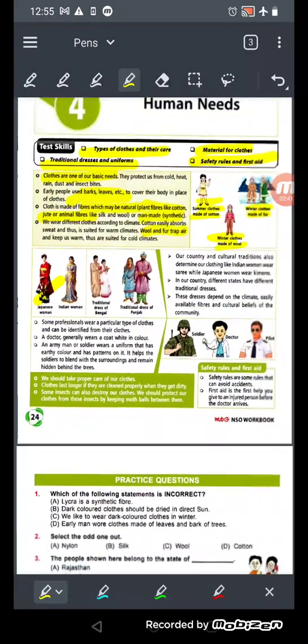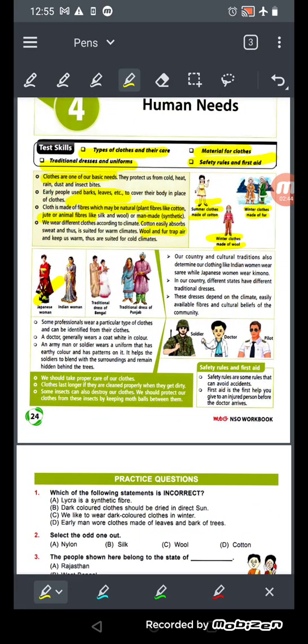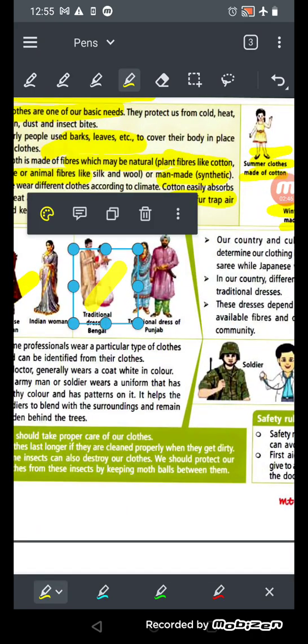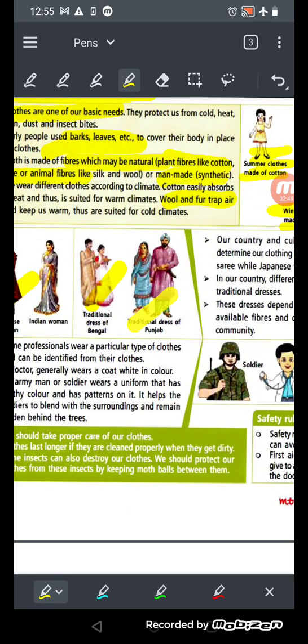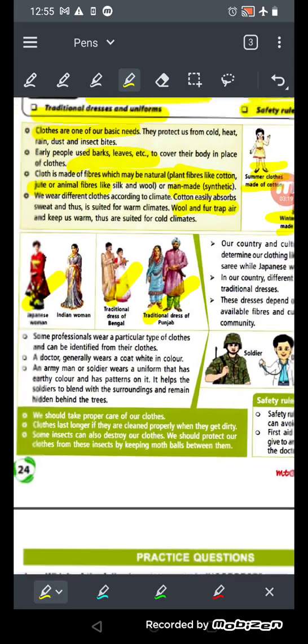And in our country, different states have different traditional dresses. As Bengal people wear Bengali dresses, Punjabis wear Punjabi kurtas and all, right? So like that only. In Gujarat, people wear different dresses, ghagra choli. In Rajasthan as well. So our country has different dresses. Like if you go to Assam, you will see that people are wearing mekhlas and all, right? So these are the different dresses worn in the different traditions and different states of our country, but still we have unity. With so many differences, so much diversity, we have unity.